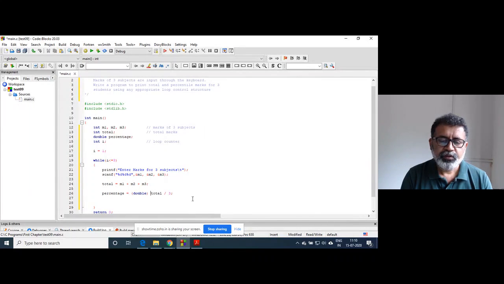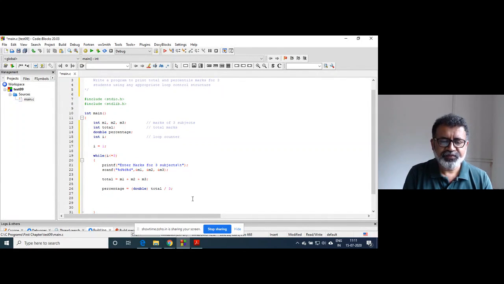One good facility in C programming is that you can typecast a particular variable. We are telling the compiler, for the time being, consider this total variable as a double and not as an integer. In that case, you will get the perfect result.